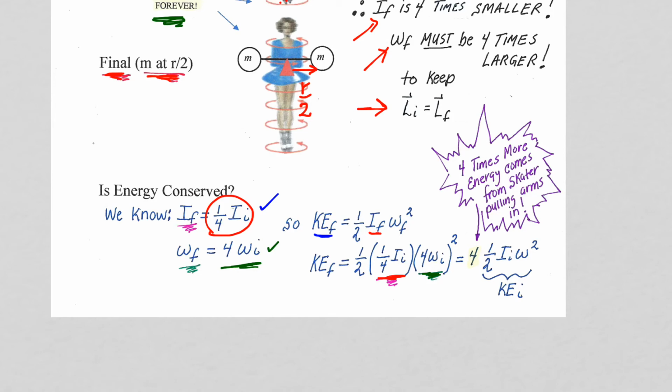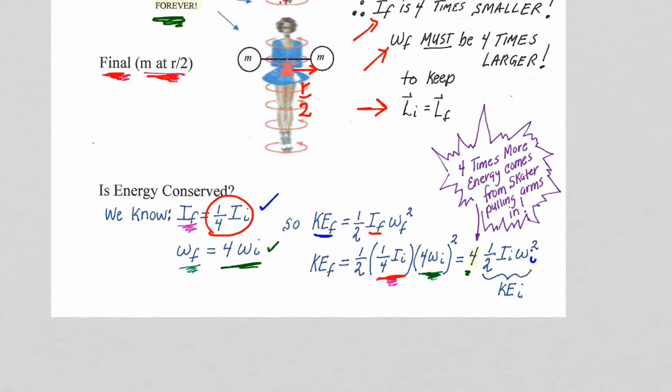And when we do the algebra, we get 4 times 1/2 I initial omega initial squared. So we get 4 times the initial kinetic energy.